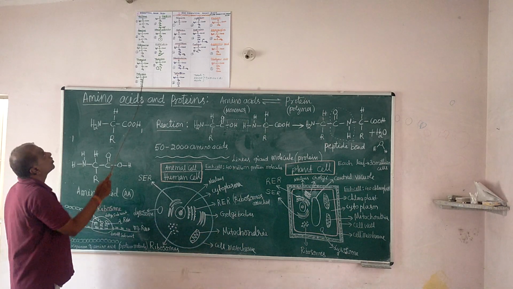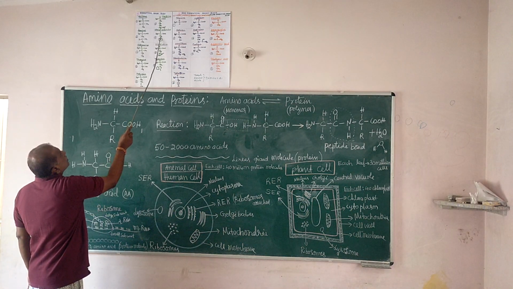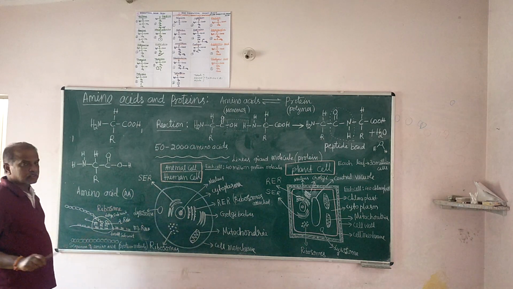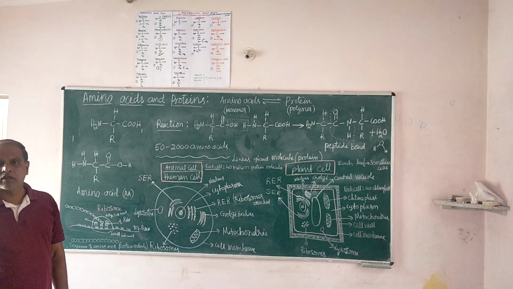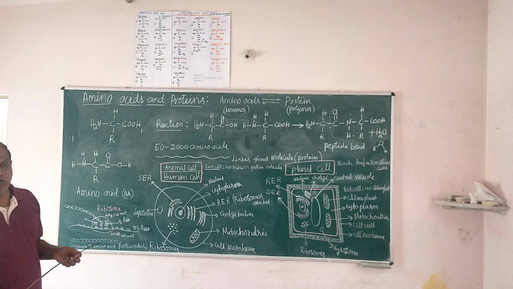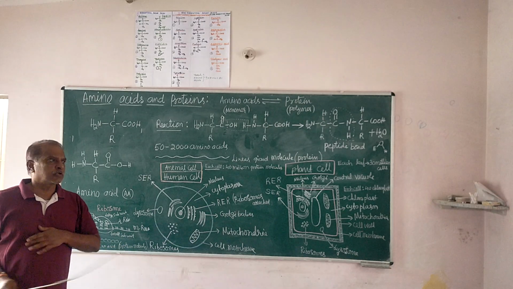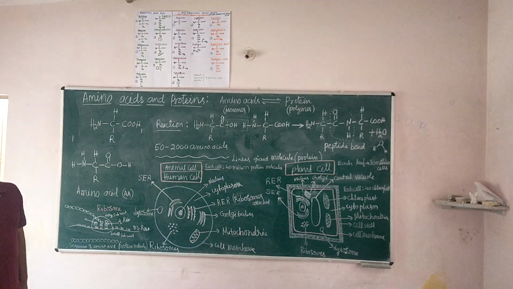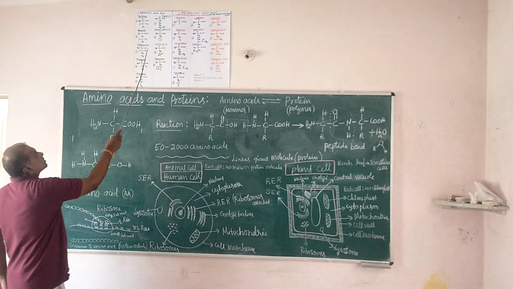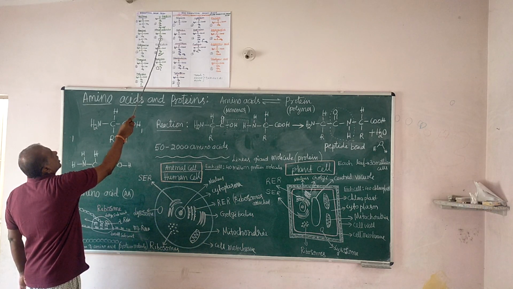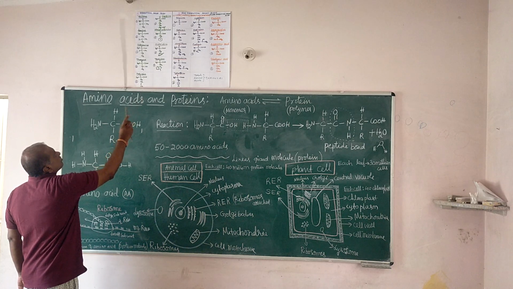Next amino acid, phenylalanine. What is the R group? CH2 and a benzene ring, CH2 connected to the benzene ring. This benzene is called an aromatic hydrocarbon. CH2 alone is called aliphatic. The benzene ring is called aromatic hydrocarbon because hydrocarbons are classified as aliphatic hydrocarbons and aromatic hydrocarbons. Where there is a benzene, it is called aromatic: cyclic carbon, CH, CH, CH, CH, with alternate double bonds. It is called the benzene ring.